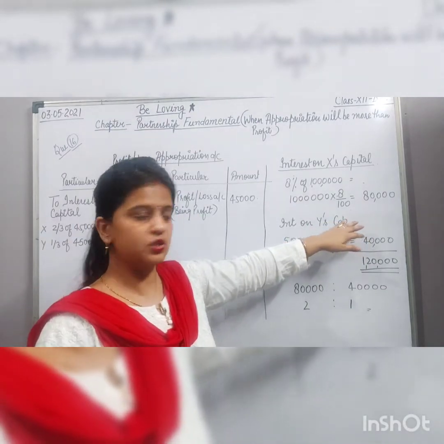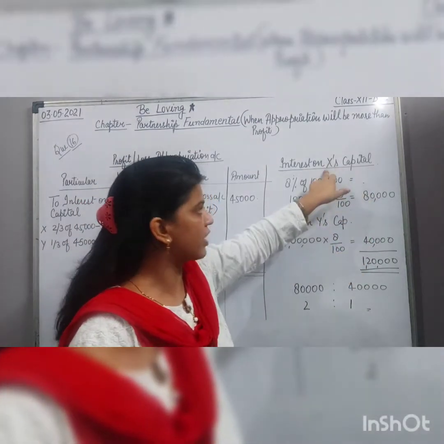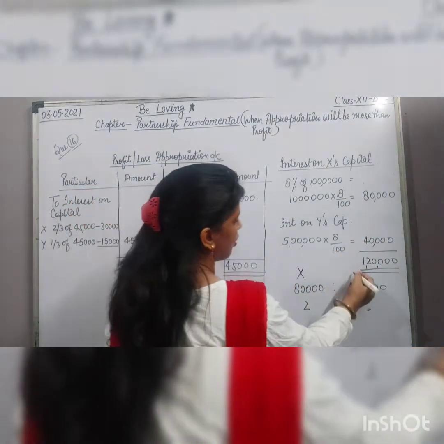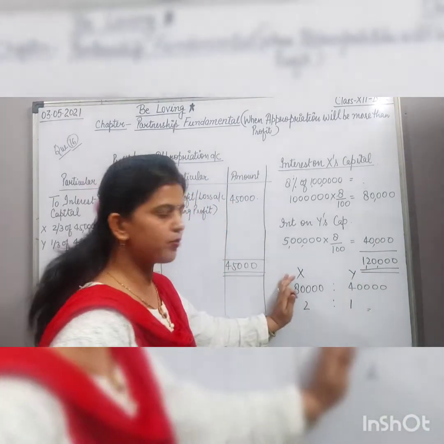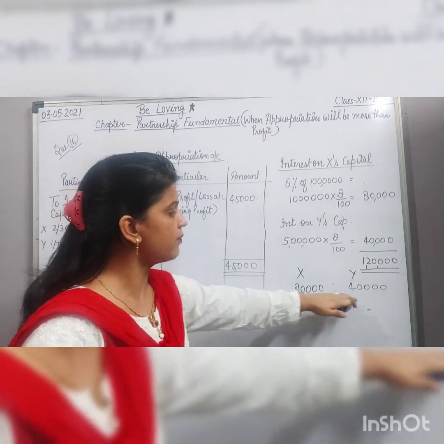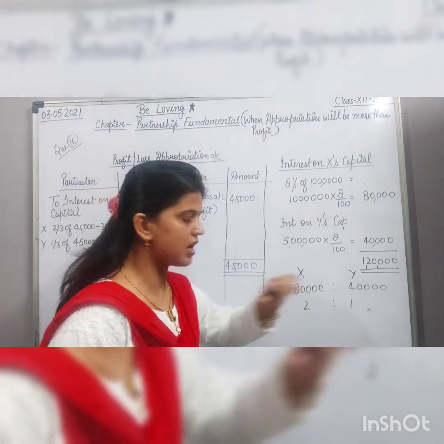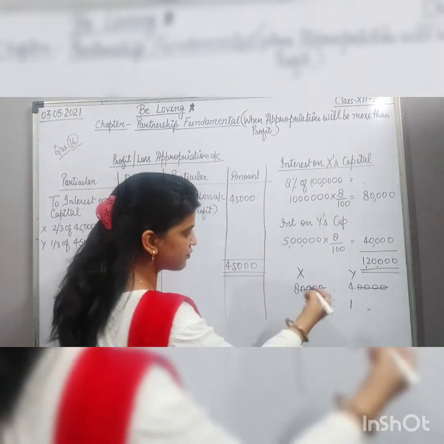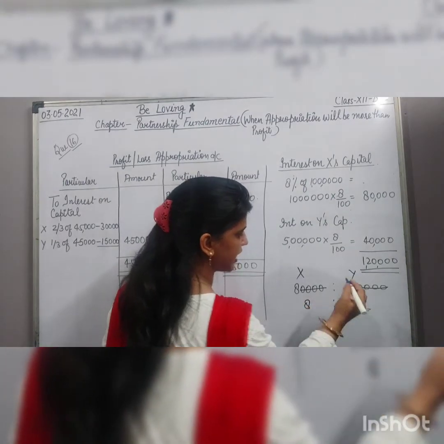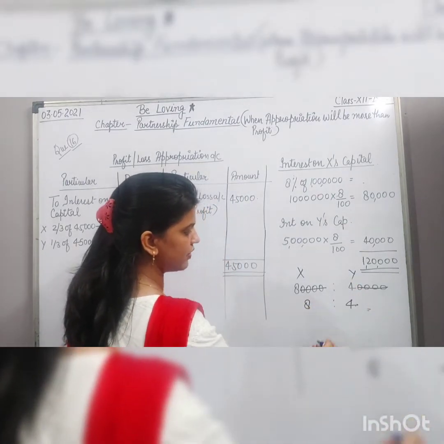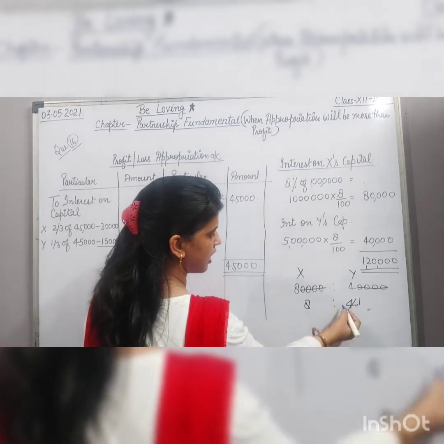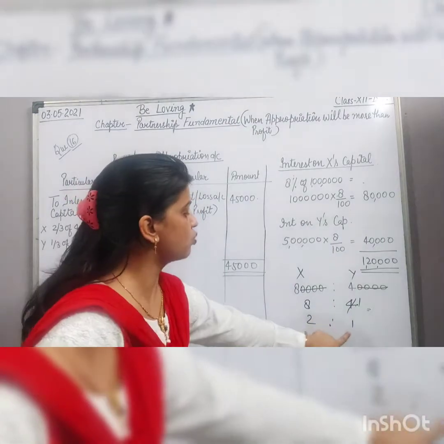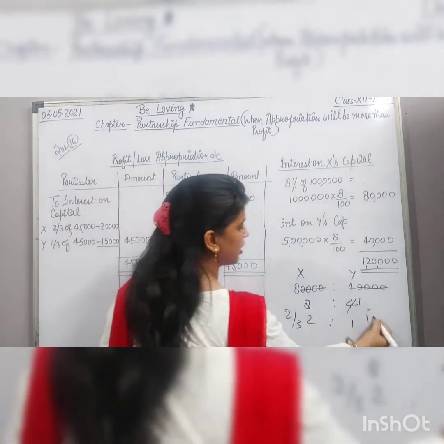How will we calculate it? What is our appropriation in this question? 80,000 for X and 40,000 for Y. So this is the appropriation, and now we have to calculate the ratio with this. With 80,000 and 40,000, it will come to 8:4, and then we have to solve it. 4 ones are 4 and 4 twos are 8, so the ratio will come to 2:1. 2:1 means 2/3 and 1/3.